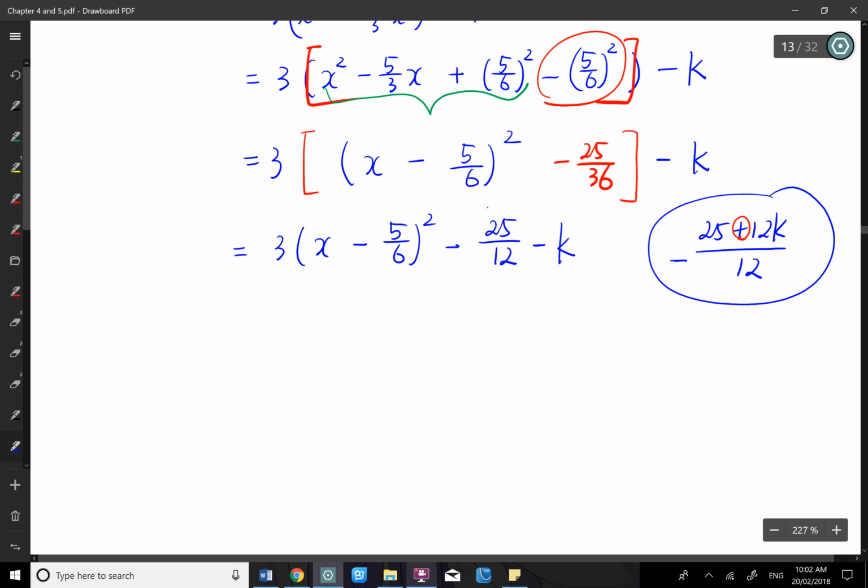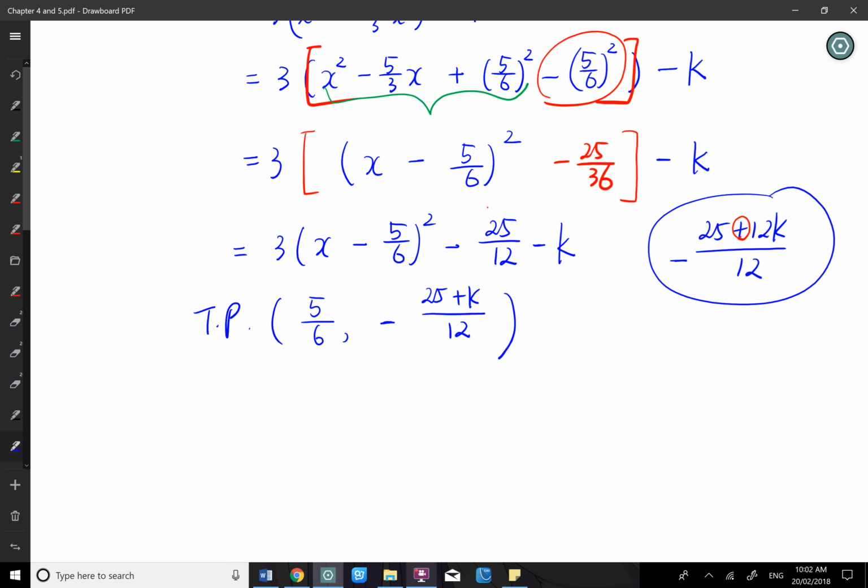So my turning point will be 5/6, comma, well, I would say negative (25 plus k) over 12. This negative must be in front of this whole fraction, not on the numerator. You can put it in the denominator, but you can't put it on the numerator.